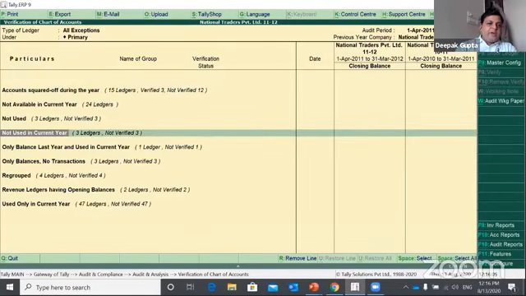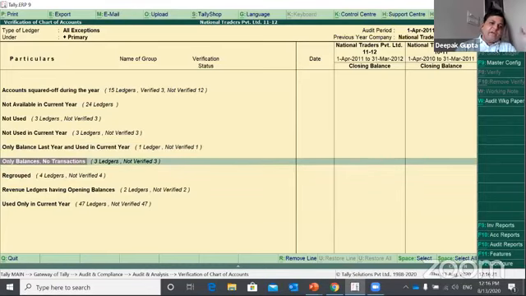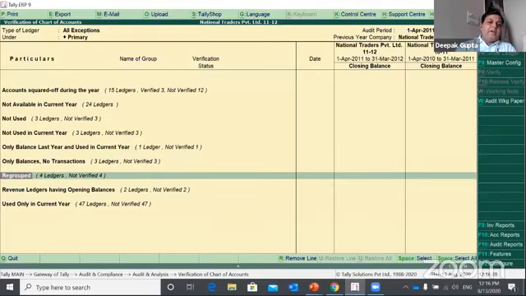Not used in current year. So this is again, the ledgers are there in the previous year as well as the current year, but there were no transactions in the current year. Only balances from last year and used in the current year. Only balances, no transactions. So there are 3 ledgers which have some balances, but during the entire year there were no transactions. And this is again an important thing: regrouped.